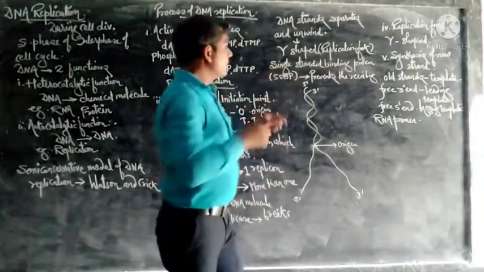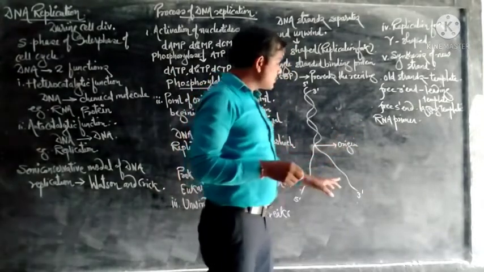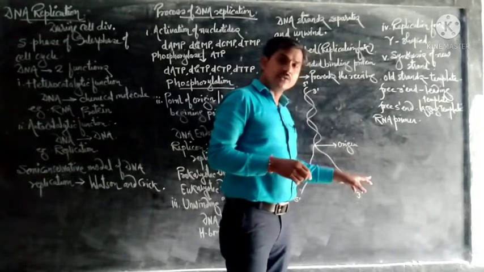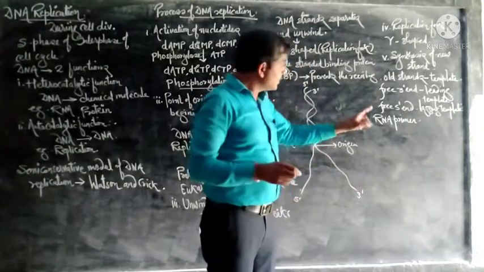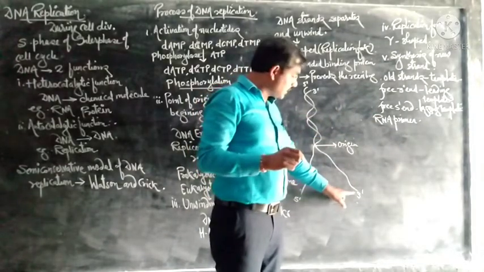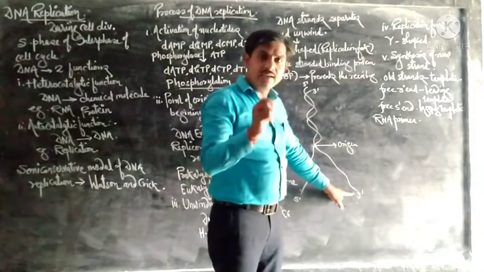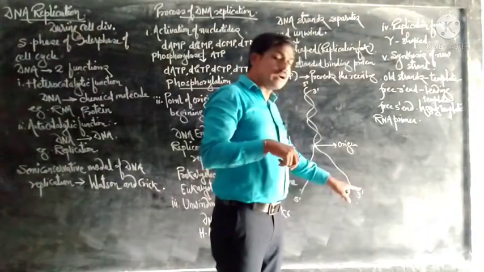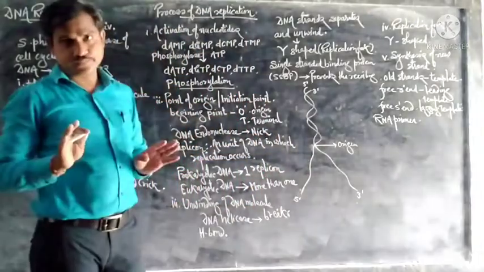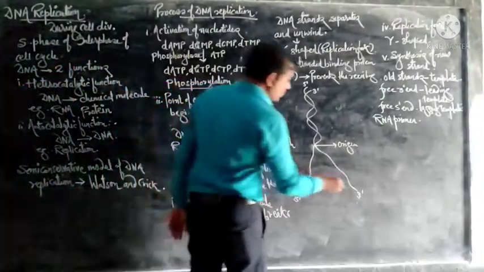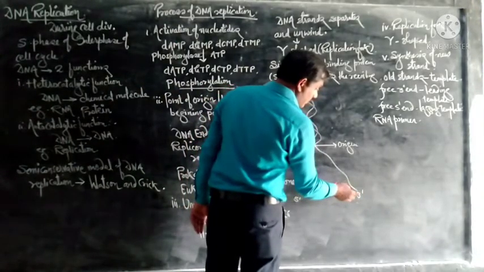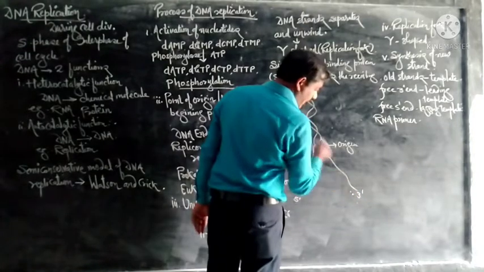So here the RNA primer binds to the 3 prime end of the leading template, and it attracts the complementary activated nucleotide from the nucleoplasm. Again another, and it runs in an upward direction.